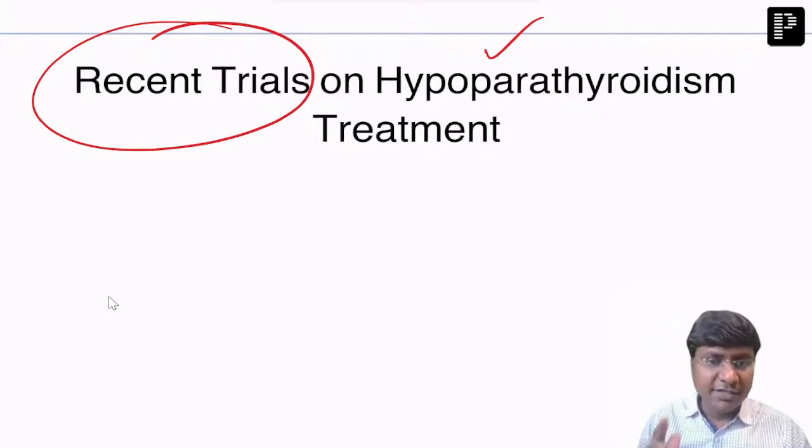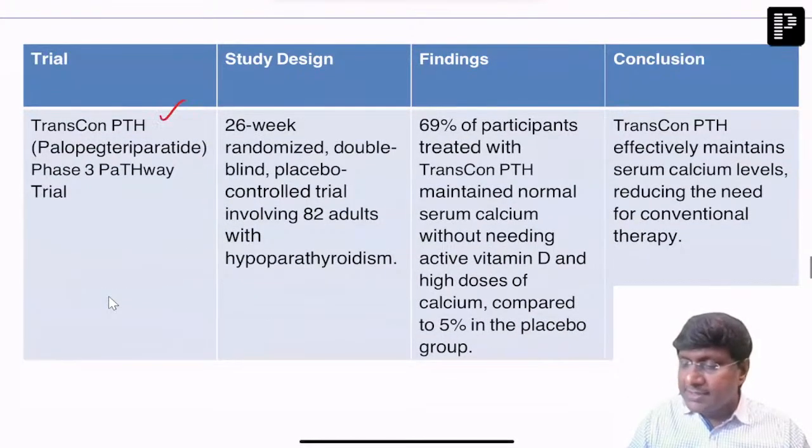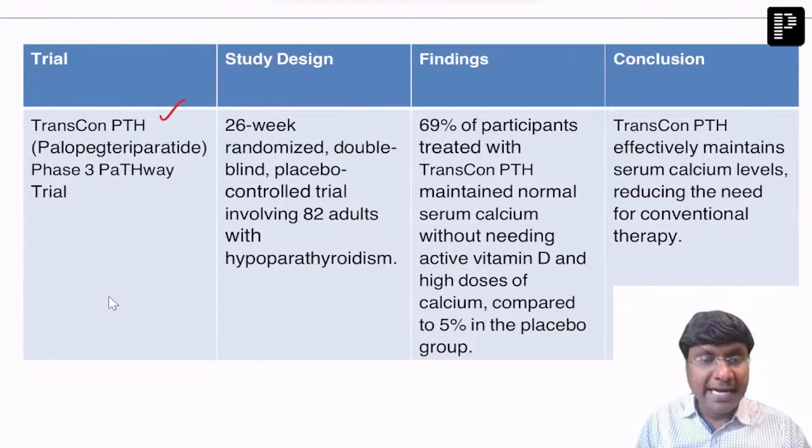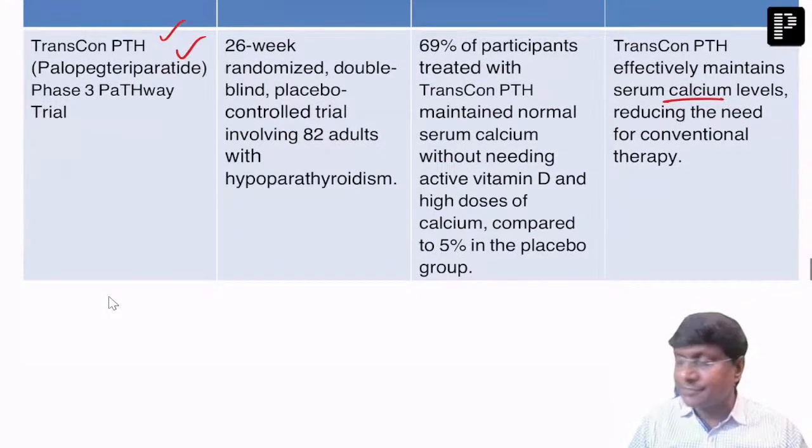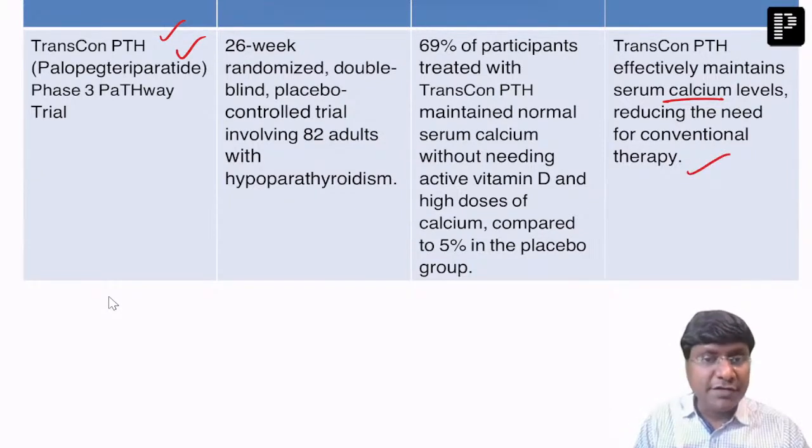We have a phase 3 randomized, double-blind, placebo-controlled trial that introduced a molecule, a transcon parathyroid hormone, palopegteriparatide. It effectively maintains serum calcium and reduces the need for conventional therapy. So this is one of the new molecules, palopegteriparatide.